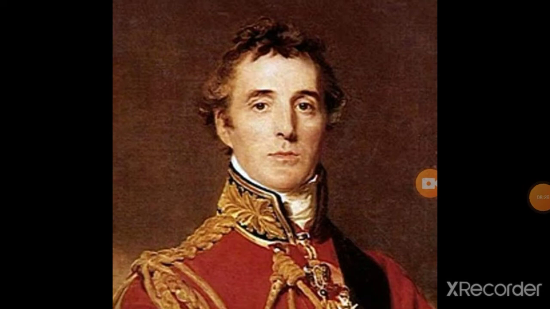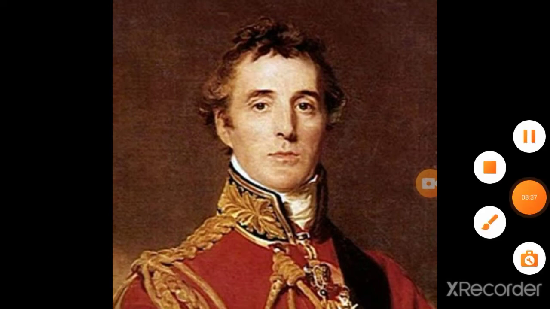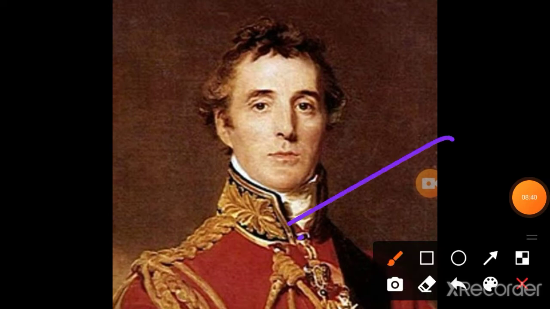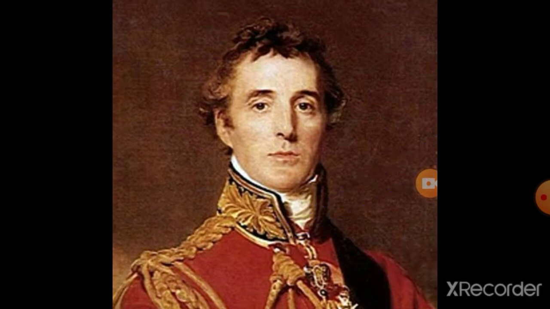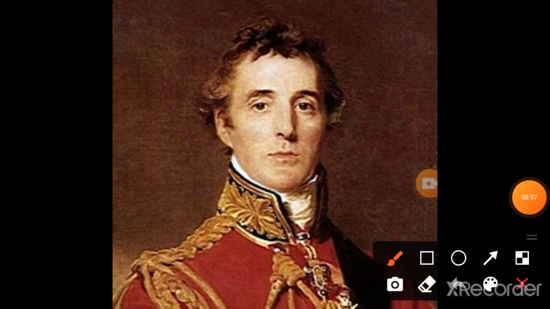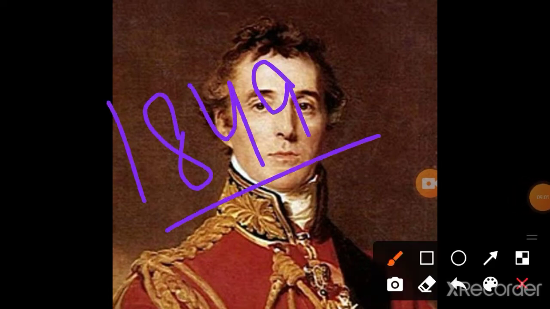So Bahadur Shah Zafar used to live at that place, and Dalhousie announced that after his death, his family would be out of the Red Fort, and no other ruler would be living in the Red Fort. Only Britishers would be allowed. Lord Dalhousie announced this in 1849. Okay, in 1849.